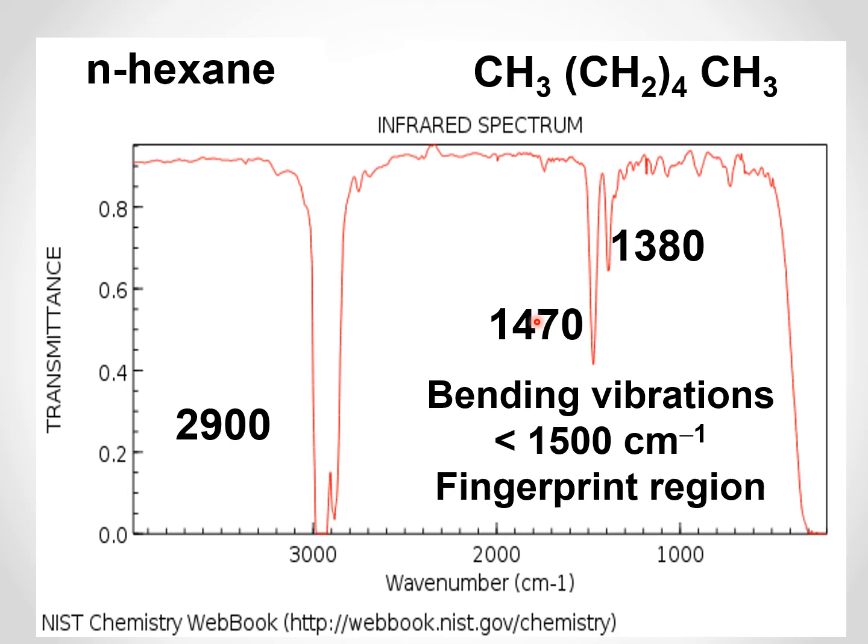This 1470 is due to CH bending vibrations of the CH2 group, and 1380 is the bending of the CH3 group. Two types of bending. That is very easy to find out, but in complicated molecules, it is very difficult. Now here, let us compare the vibrational spectrum with the electronic spectrum.